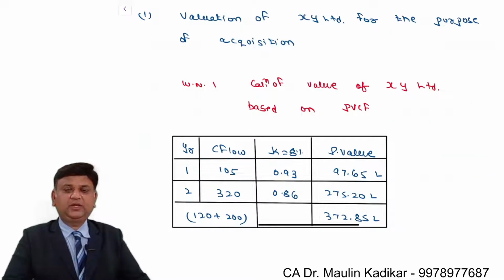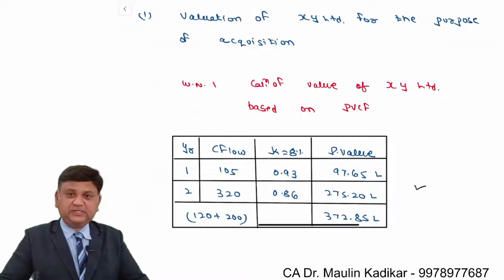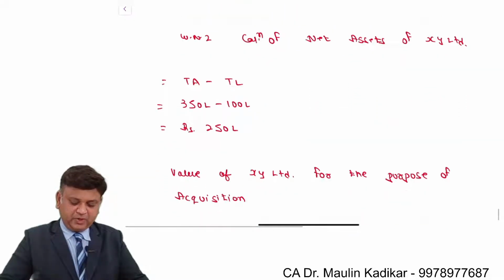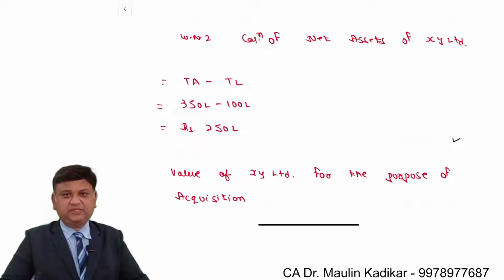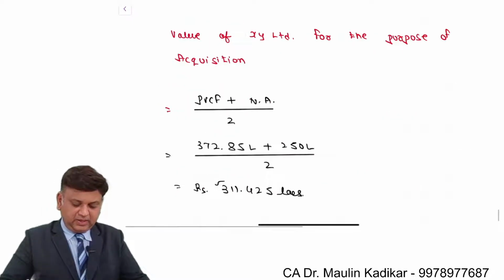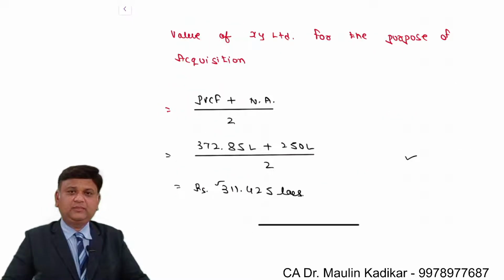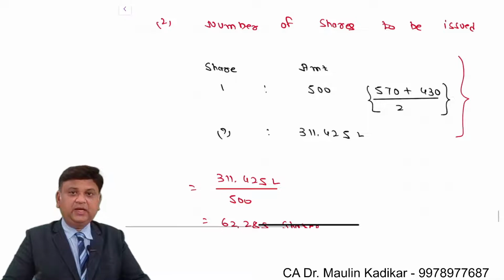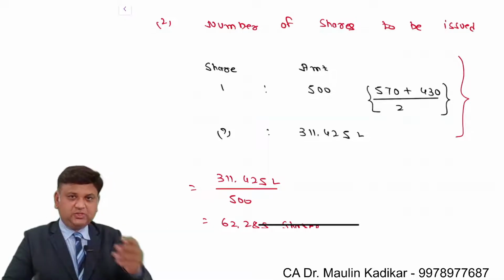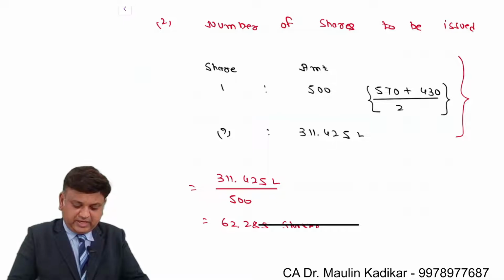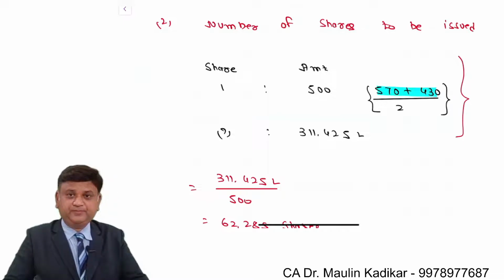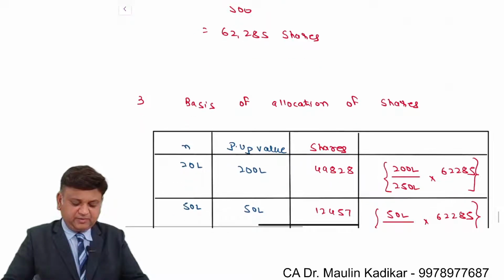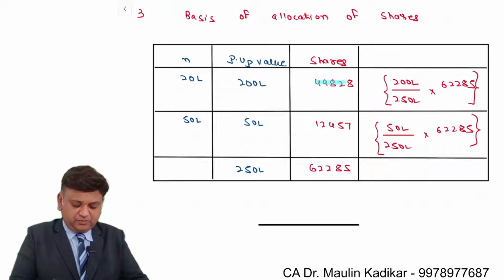So friends, in the first part of the question, we are required to do valuation of the target company using present value cash flow method and the net asset method. Both of them are extremely simple. Then we are required to take average of both of them, that is value of the target company for the purpose of acquisition. In order to determine how many equity shares of acquiring company to be issued, we have to take average of the highest and the lowest price. And then this number of shares will be allocated in this ratio, that is, the paid up value proportion, 4:1.